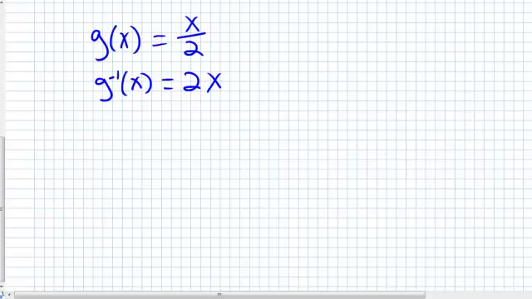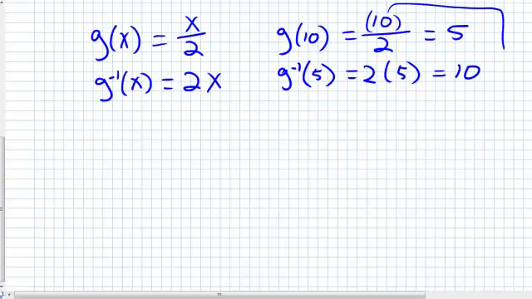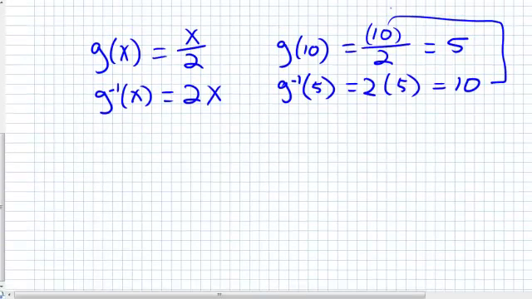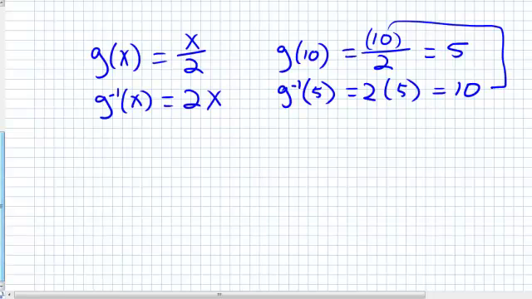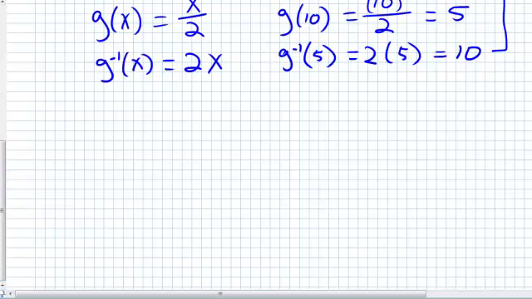So again, I can show you that g of 10 equals 10 divided by 2, which equals 5. And oops, I want to undo that. So g inverse of 5 equals 2 times 5, which equals 10. Again, my input and my output are the same. Nice. Usually inverses and their functions aren't so straightforward, as you can tell just by looking at them whether they're inverses or not.